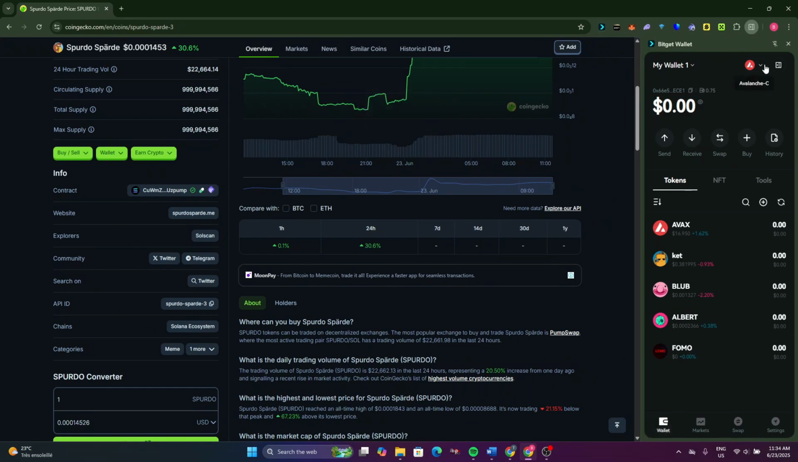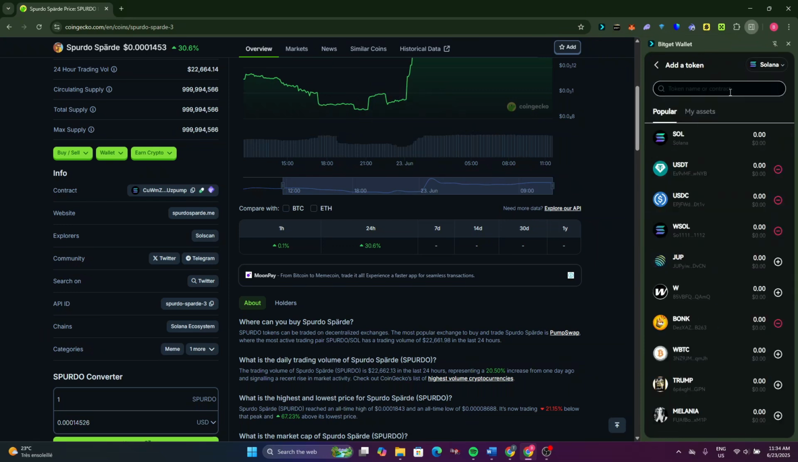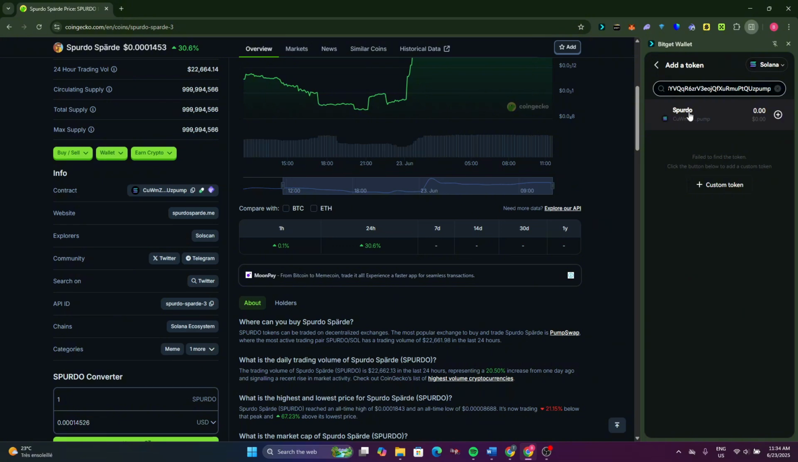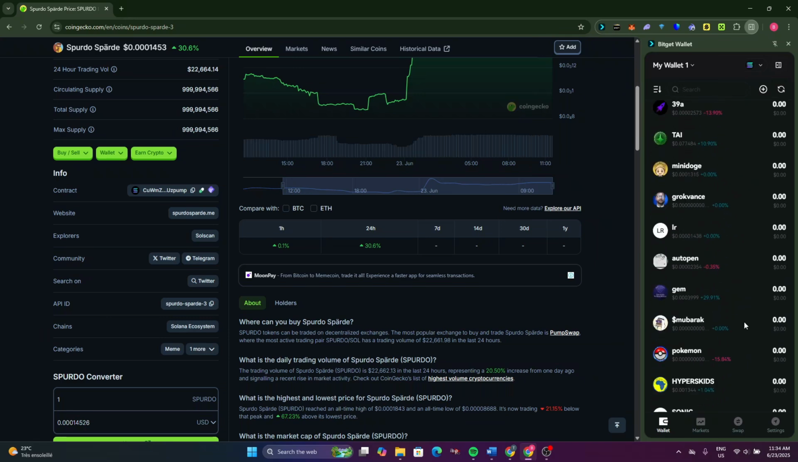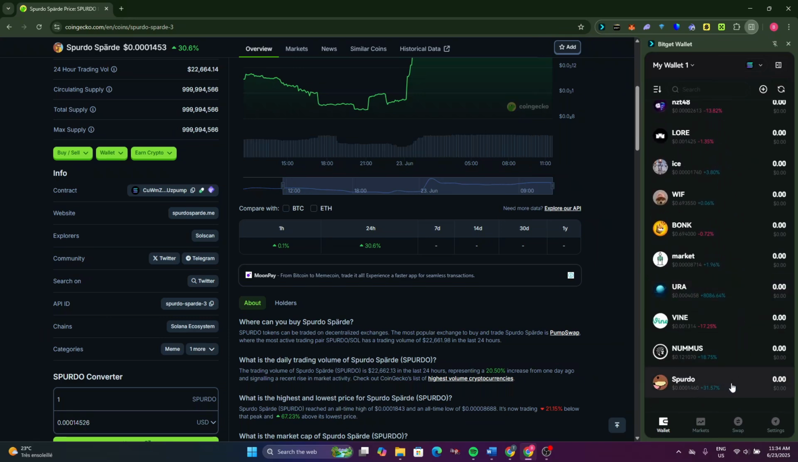Now, go to your wallet and from the top right corner, make sure to select the Solana network, and after that, click on this plus icon and paste the token address in the search bar. Now, as you can see, this is our token. Now, click on this plus icon to add it to your wallet. Now, go back and make sure to search for the token that you just added, called Spurdo. Now, after you find it, click on it.